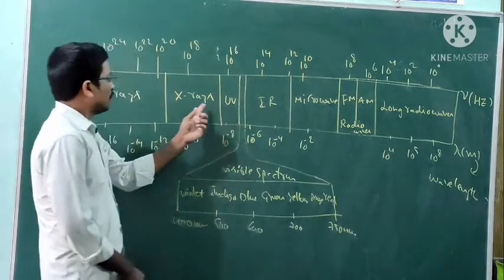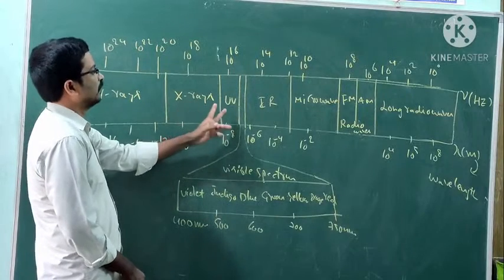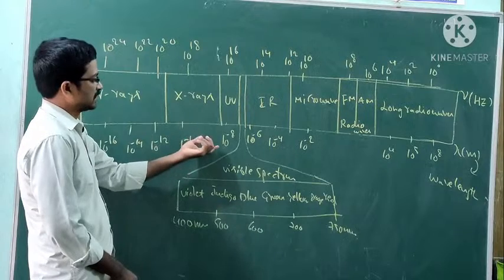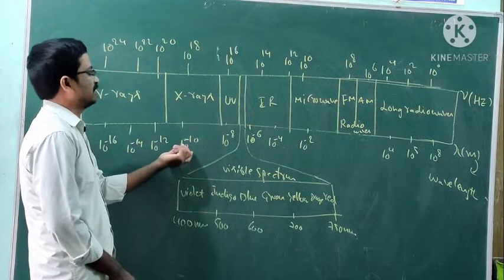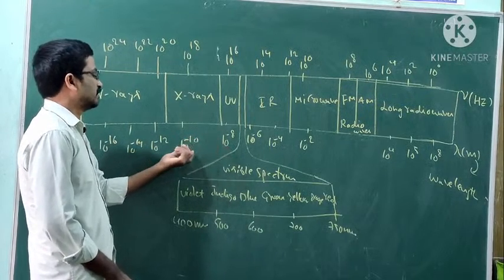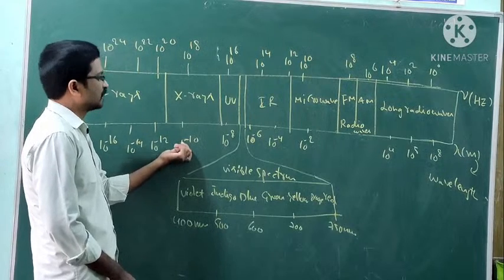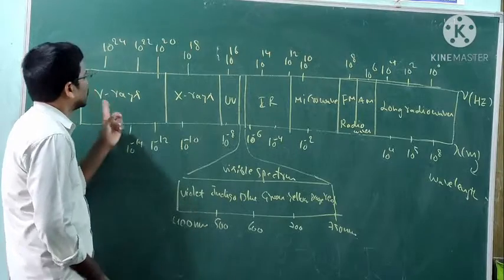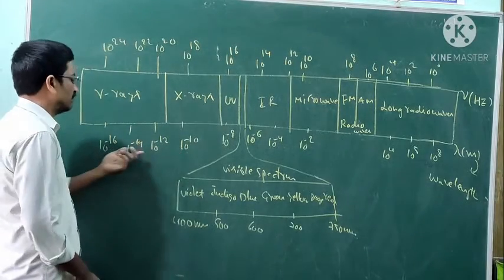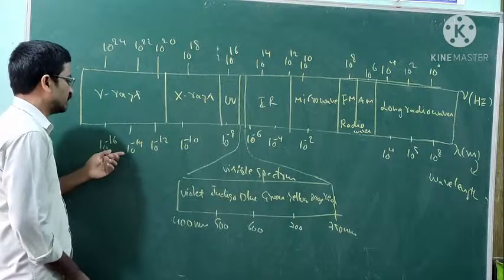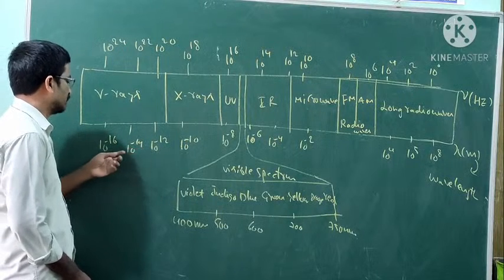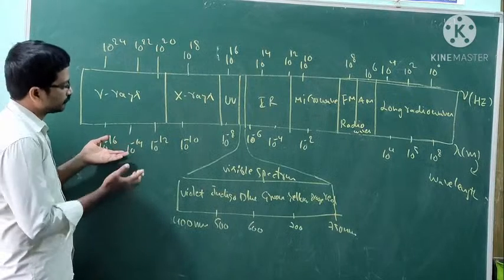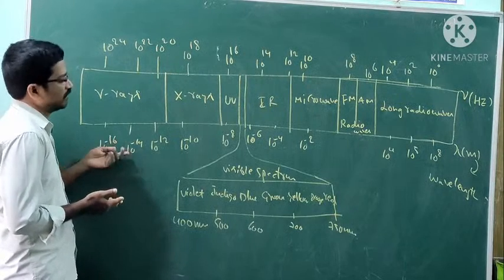Next, after UV radiation, you go to X-rays. X-rays have a very short wavelength, very much lesser compared to the previous ones. And then gamma rays. Gamma rays have a wavelength very much shorter than 10 to the power of minus 10, about 10 to the power of minus 12 to 10 to the power of minus 18.